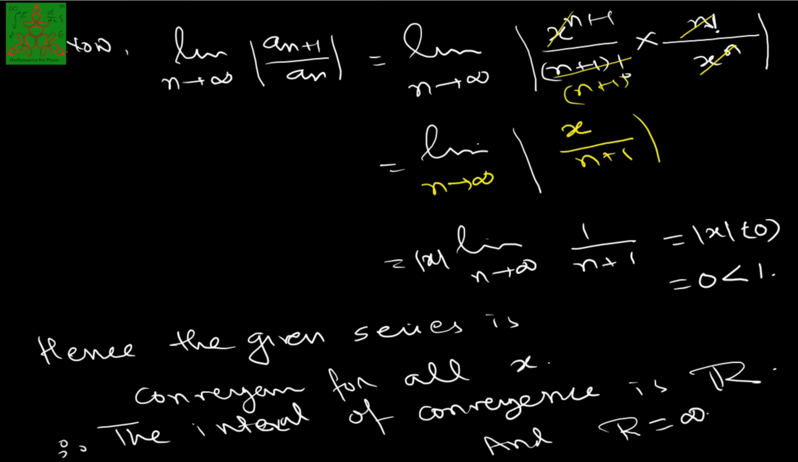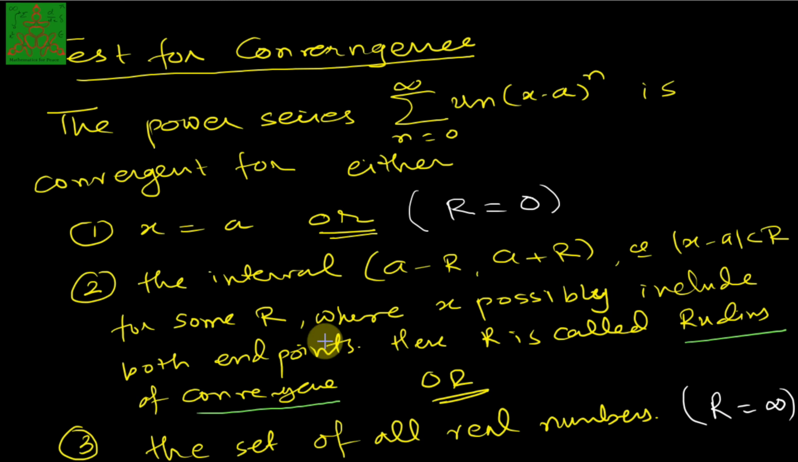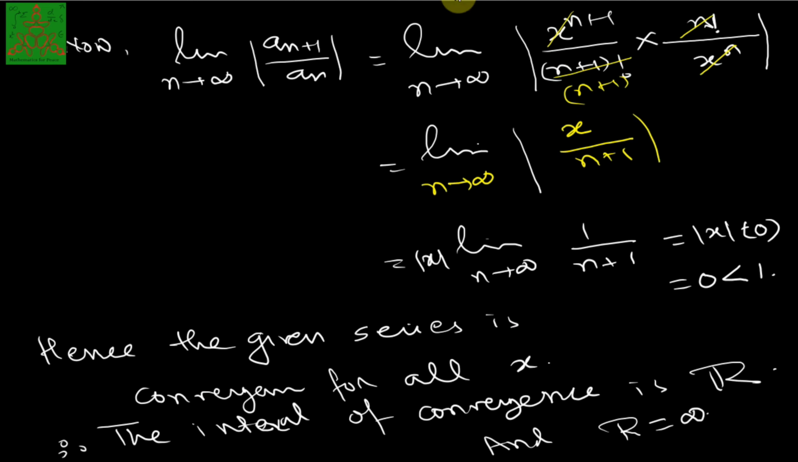As we have discussed in the theorem, if this power series is convergent for all real numbers, then the radius of convergence is infinity. So here the radius of convergence is infinity, and the interval of convergence is the set of all real numbers. Let's solve another example.